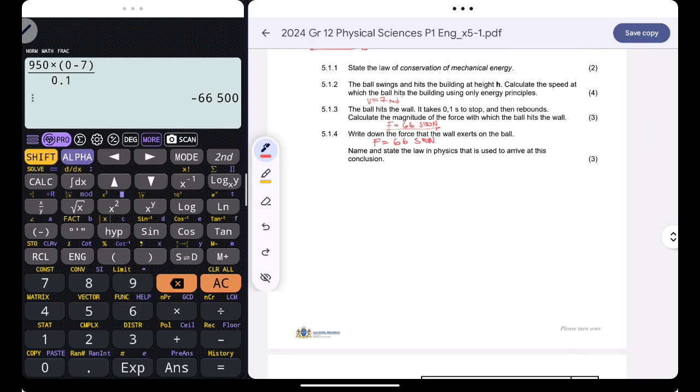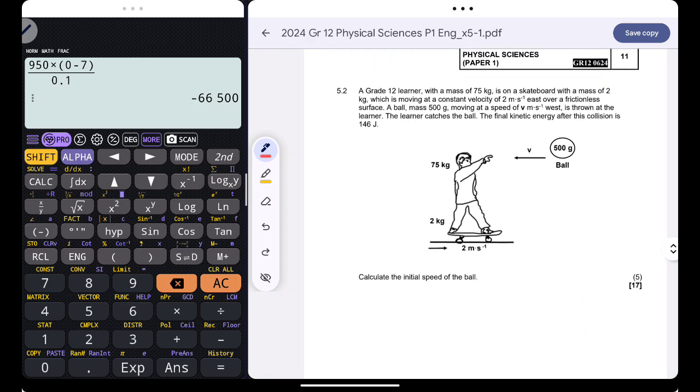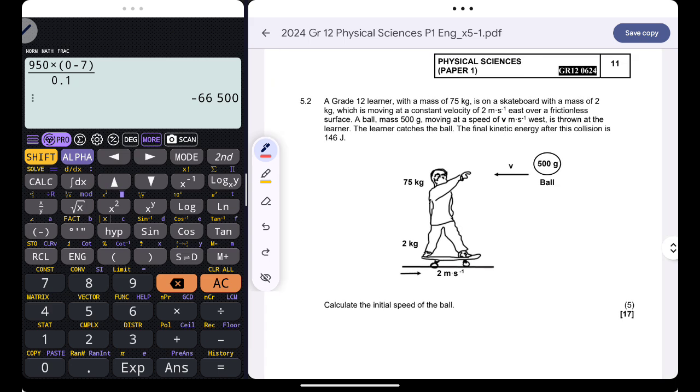Okay, and then let's go to question 5.2. We are told that a grade 12 learner with a mass of 75 kilograms is on a skateboard with a mass of 2 kilograms, which is moving at a constant velocity of 2 meters per second east over a frictionless surface. A ball of mass 500 grams moving at a speed of v towards the west is thrown at the learner.